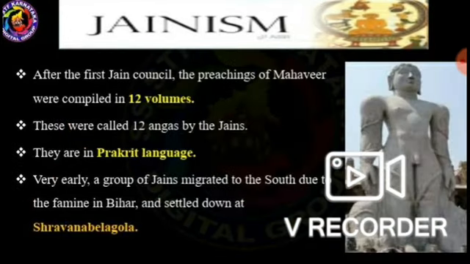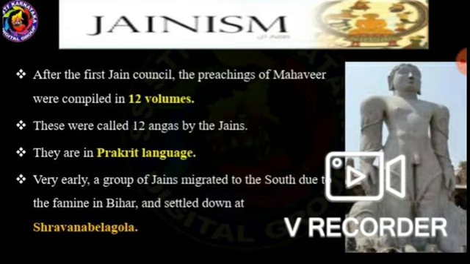After the first Jain council, the preachings of Mahavira were compiled in 12 volumes. These were called the 12 Angas by the Jains.